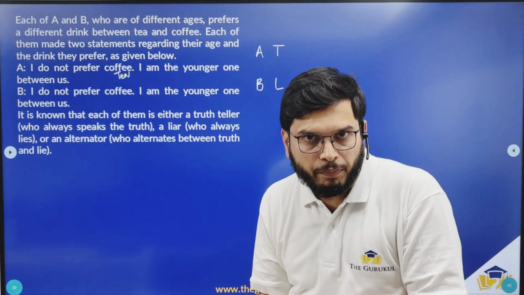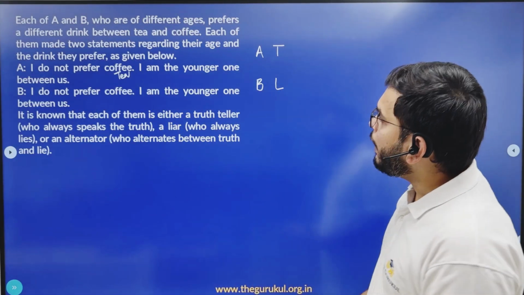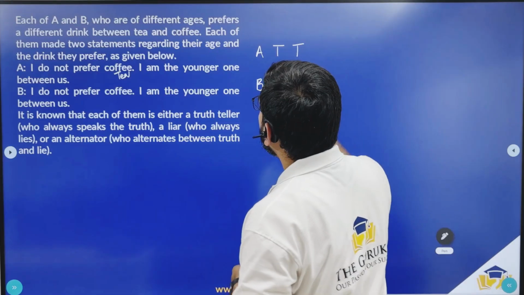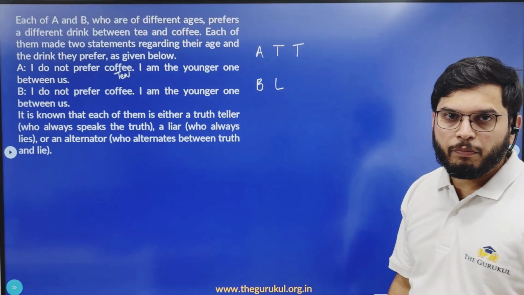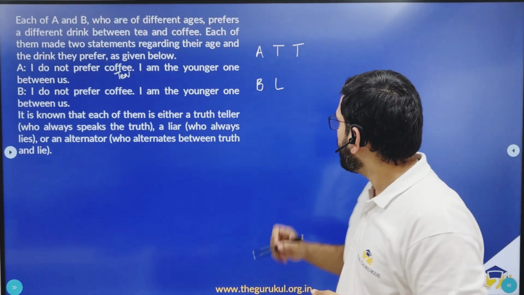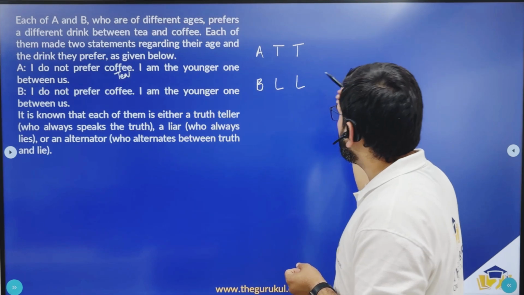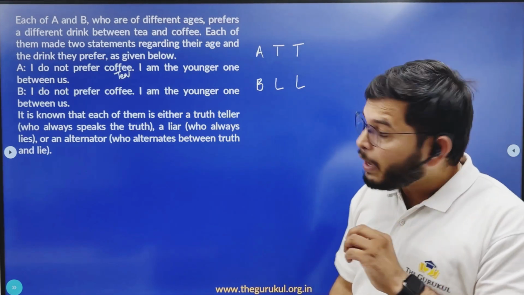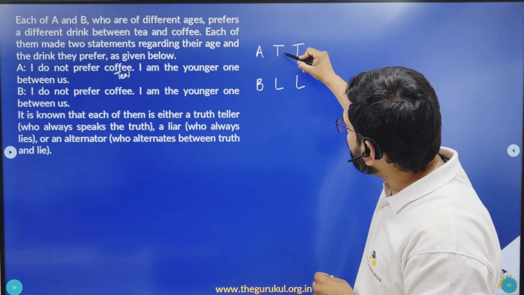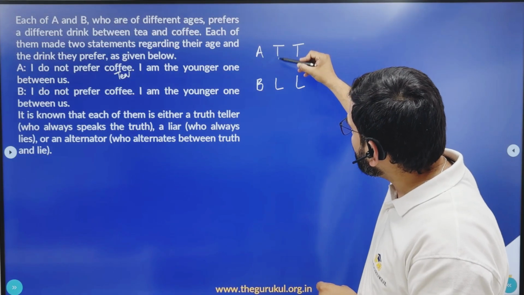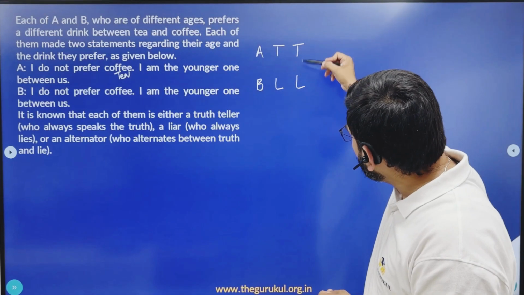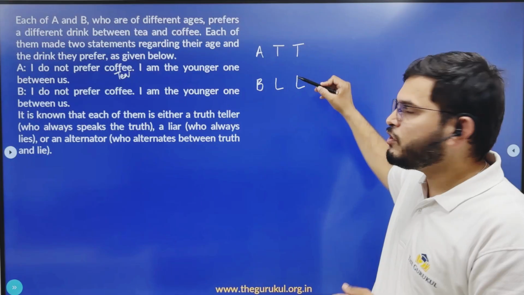B prefers coffee. So this should be a lie. And if the second statement is true, if A is the younger one between us, B cannot be the younger one between them. Right. So if this is true, this should also be a lie. Done. So here I want you guys to observe that if this is true, this should be a lie. And if this is a lie, this should be true. And same, if this is true, this should be a lie. And if this is a lie, this should be true.